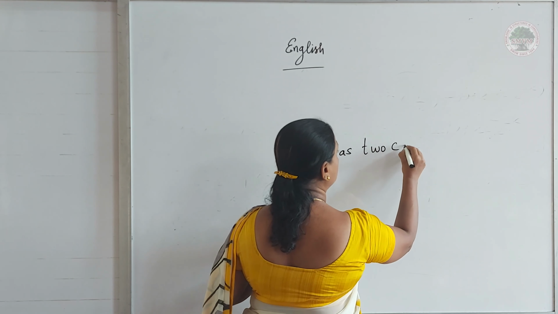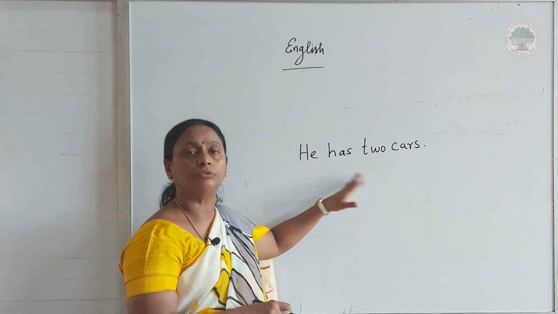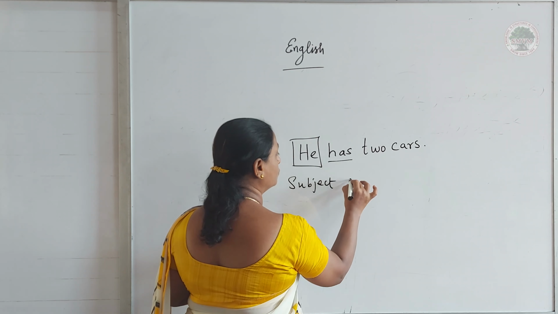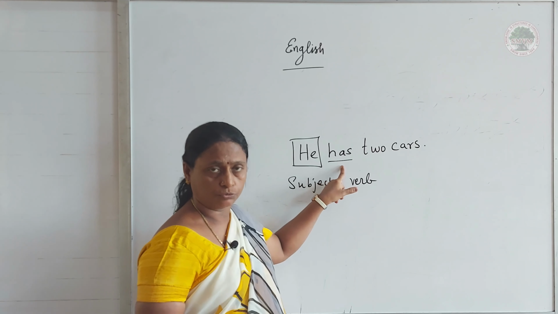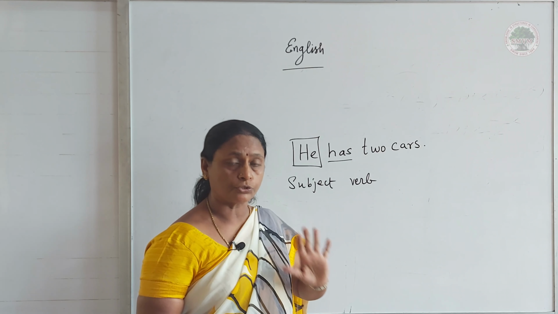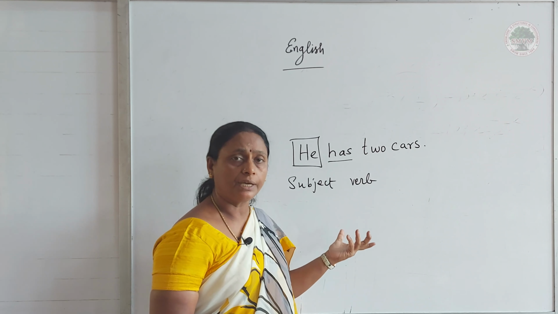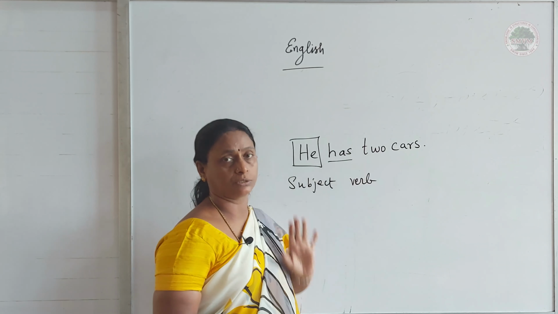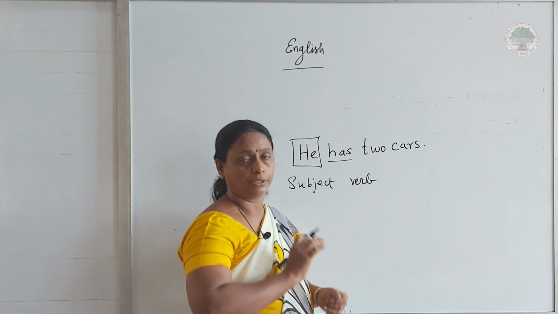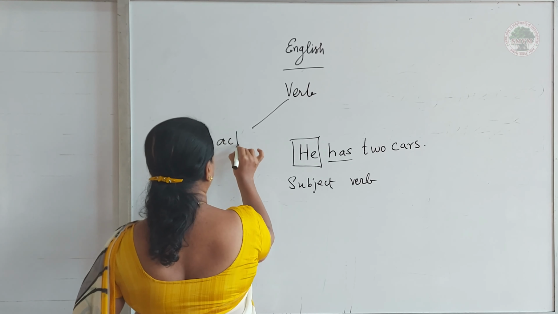He has 2 cars. Now you tell me, what is the subject here? What is the verb here? Yes, here he is the subject and has is the verb. Now what does this has tell you? It shows the possession, what he has. It shows the belongings of the subject. What he has? He has 2 cars. So, here it is not doing any action. It shows the possessiveness.